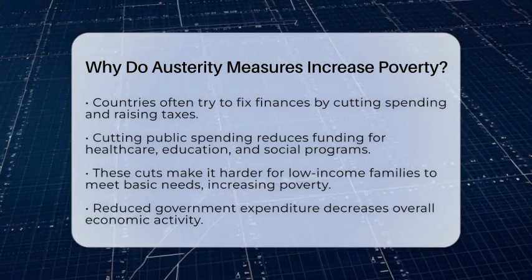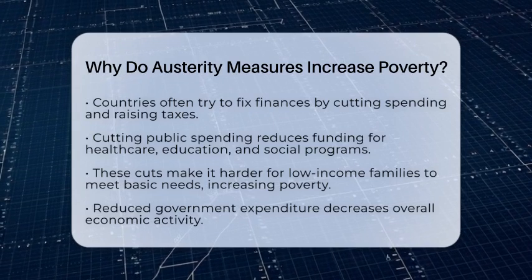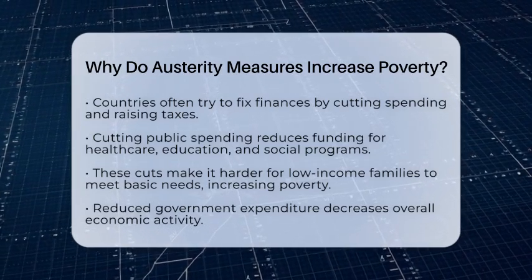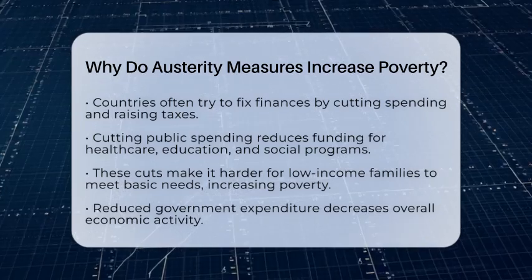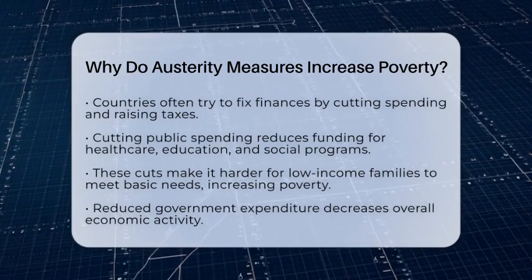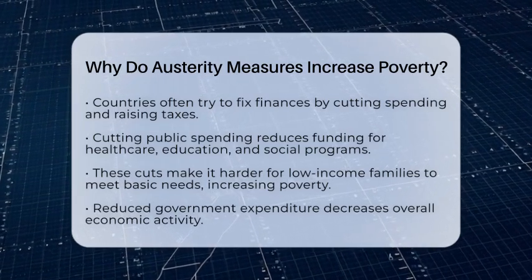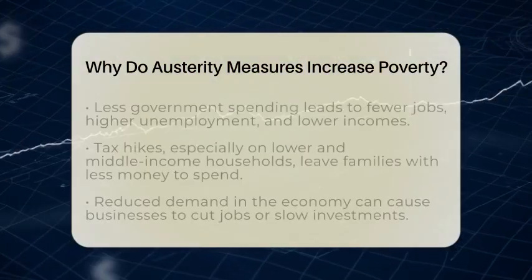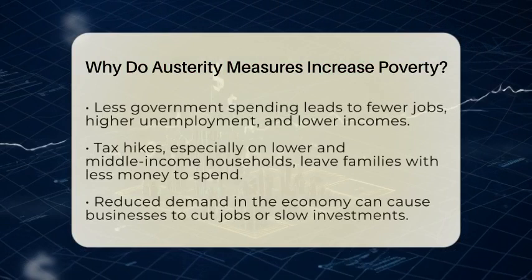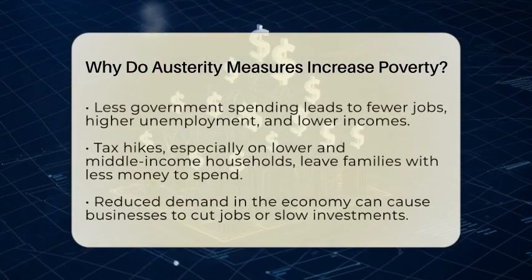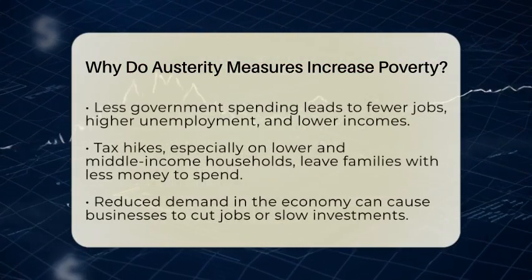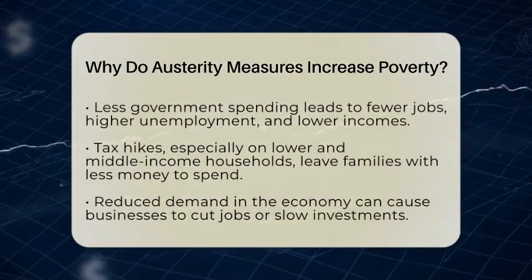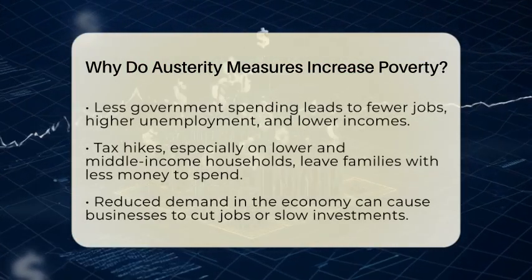Austerity measures also lower overall government expenditure, which is a big part of the country's economic activity. When the government spends less, there is less money circulating in the economy. Businesses see fewer customers and may cut jobs or slow down investments. As a result, unemployment rises and more people lose their income. When people do not have steady jobs or enough money, they struggle to pay for essentials like food, housing, and health care.